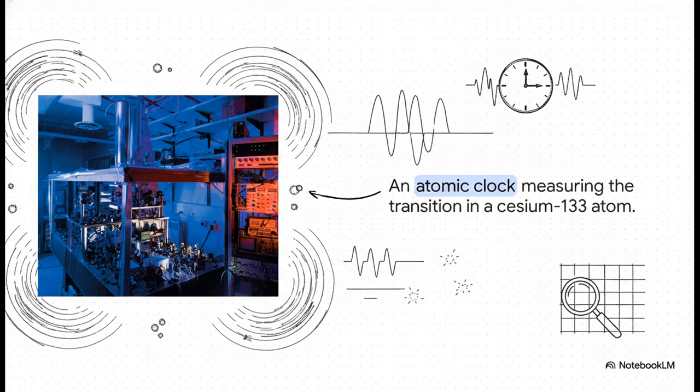Compare that physical block of metal to our modern standard of time. A single second is no longer defined by the rotation of the Earth. Nope, it's defined by an atomic clock. It is officially defined as the duration of over 9 billion radiation periods emitted from a specific transition in a glowing cesium-133 atom. I mean, that is the incredible level of precision we are operating with in the modern SI system.